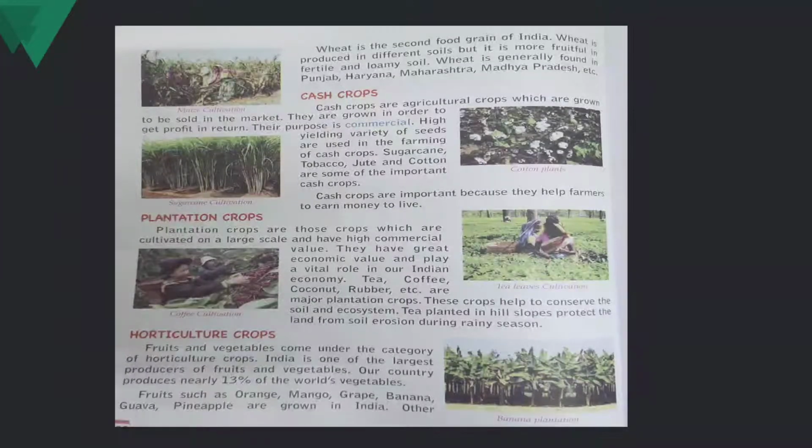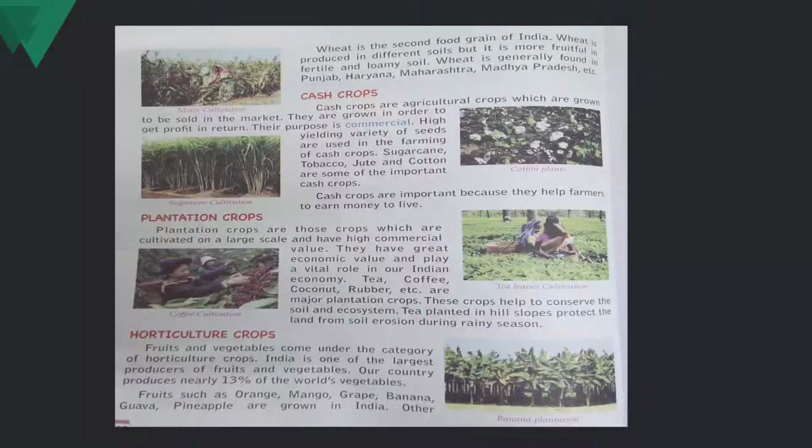Moving on to the cash crops. Cash crops are agricultural crops which are grown to be sold in the market. As by the name only we can make an idea that cash crops are the crops which are grown to be sold in the market for commercial purpose, means for money. We are selling it in the market. They are grown in order to get profit in return.